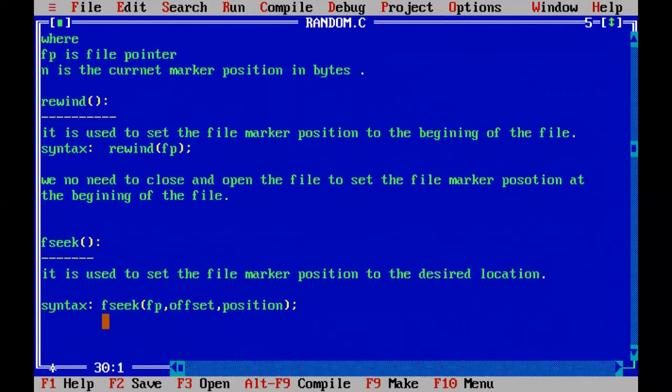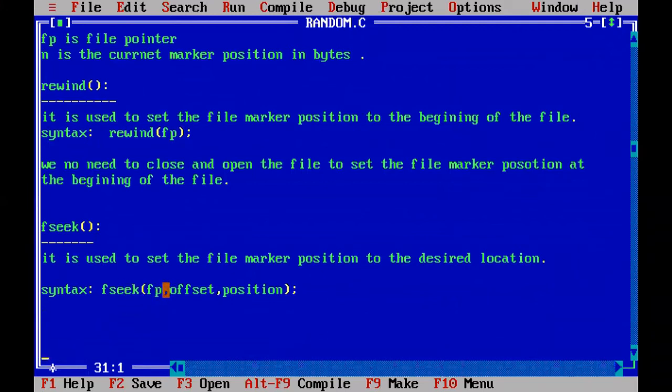The first argument is the file in which you are going to set the file marker position. What about the offset? It is how many positions you want to move with respect to the position we give here. For example, if you give 10, that means you are moving 10 positions forward or backward with respect to the position.